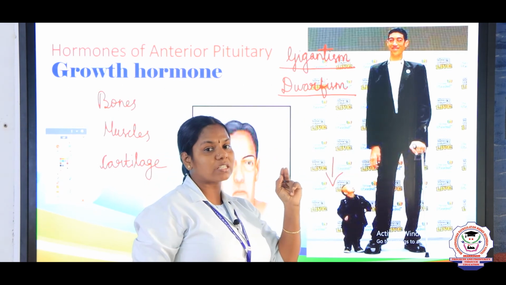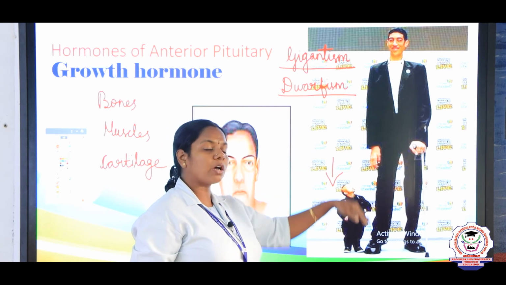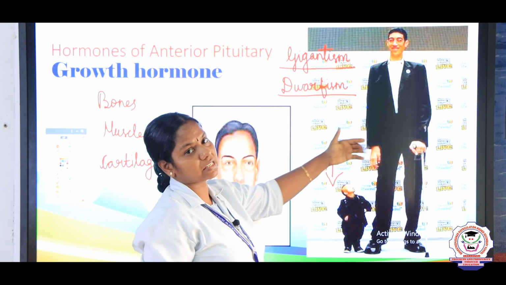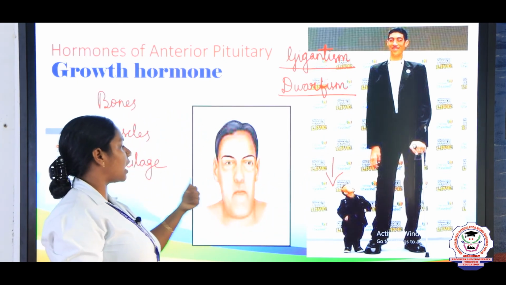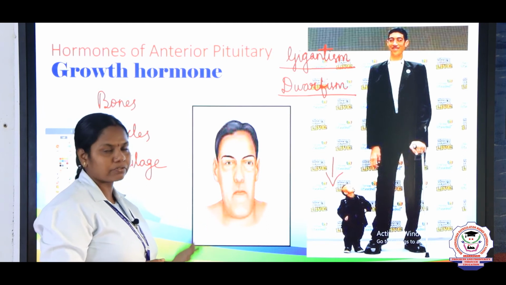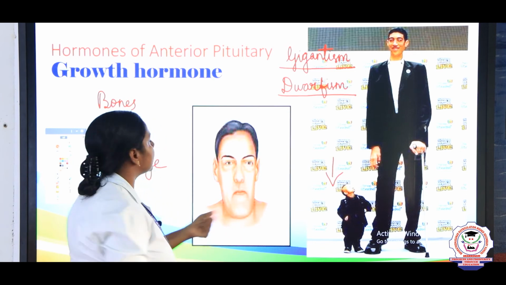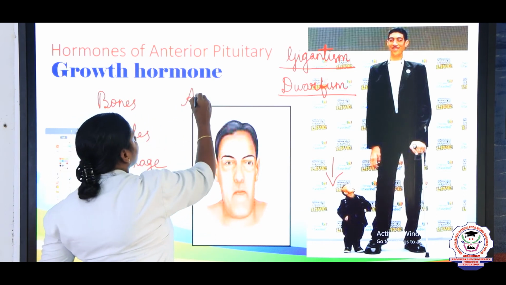So what are the two disorders, children? In children, if the hormone is less, dwarfism. If the hormone is secreted more, gigantism. What happens if the growth hormone is secreted more in adults? After they reach the adult stage, if the hormone is secreted more, it results in the disorder called acromegaly.